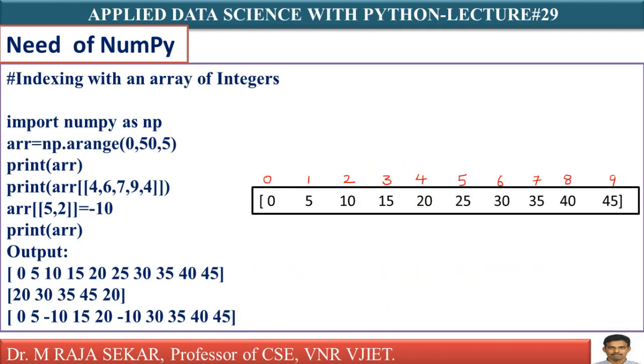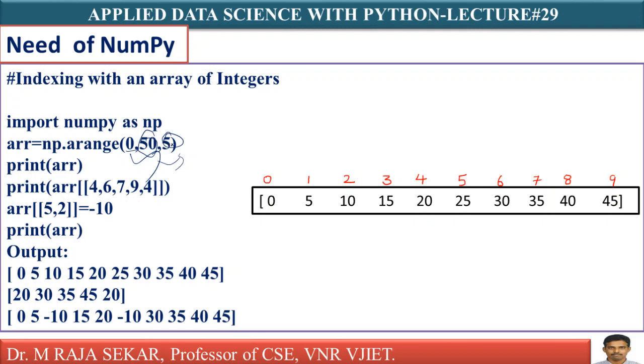Just refer to that one. Anyway, this function, let me use here again. Let me spend a few seconds on this arange function. np.arange, 0 comma, this is start. This is stop, 50 is stop. Stop is not inclusive, it is exclusive. Exclusive means this 50 is not included. It starts at 0 but it will not include 50.